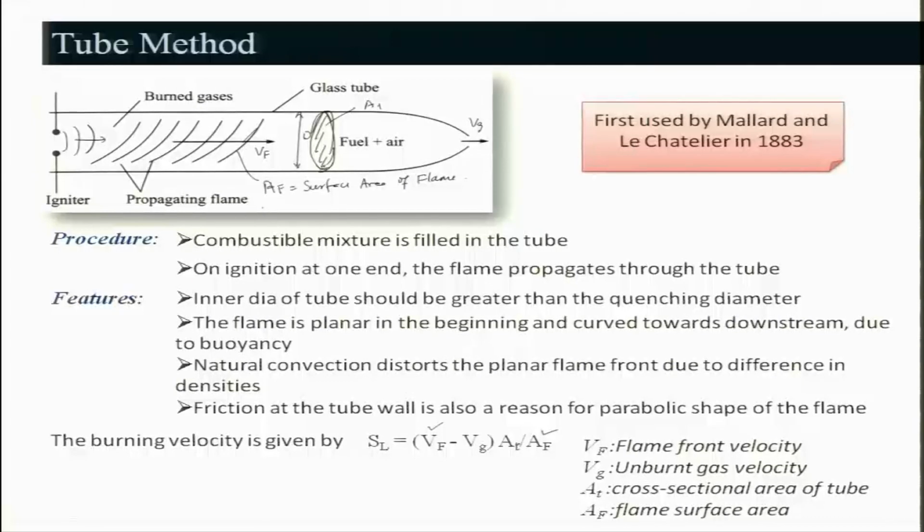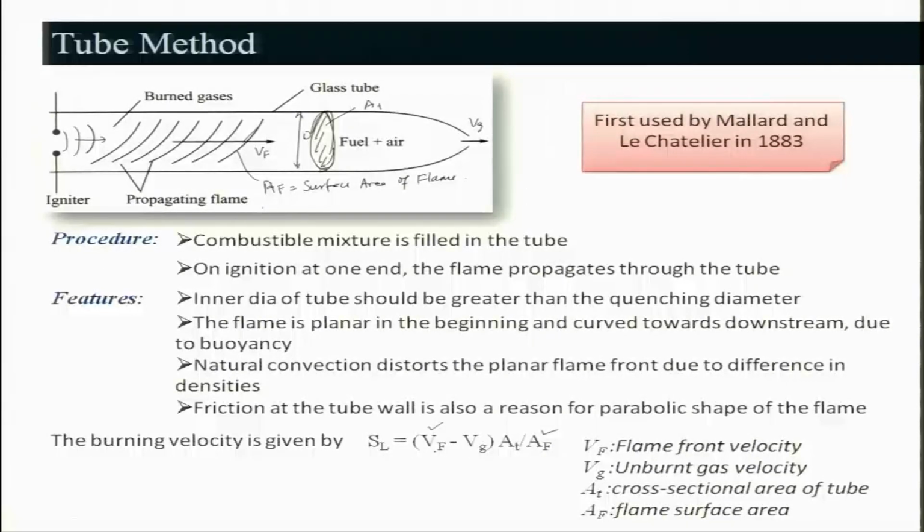AT is already known for the tube, and Vg you will also be estimating, like how much gas is going out, which is a little difficult to evaluate, right. What you can do, you can also put some balloon and see how much gas is going out. This measurement of Vg is not that easy, and sometimes you can neglect it and then approximately measure.